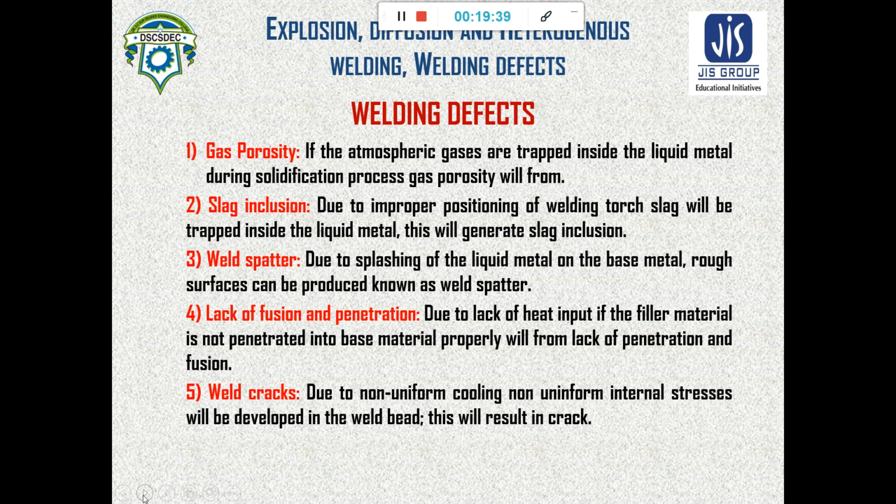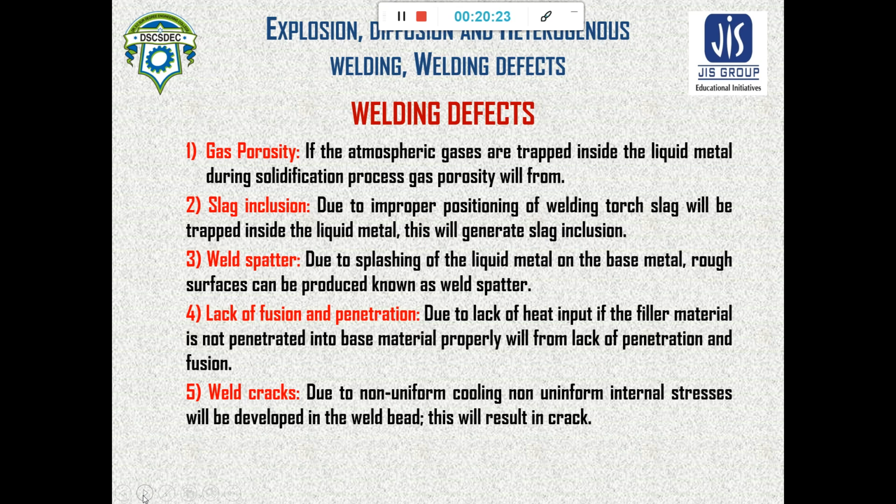Slag inclusion is due to improper positioning of the welding torch. So the slag, that means the flux material, that makes the slag, may go inside the weld pool or inside the molten metal and get solidified. That would also cause a reduction in strength of the welding. So that is slag inclusion.